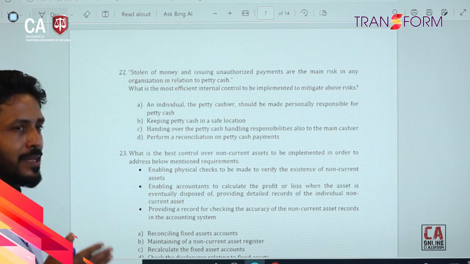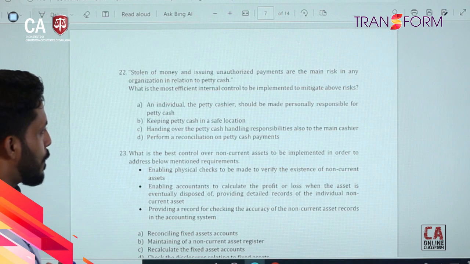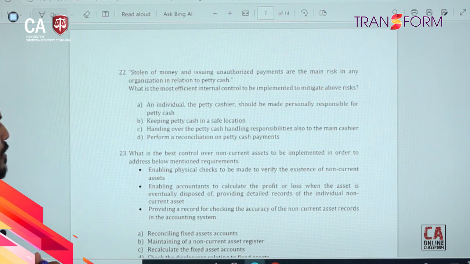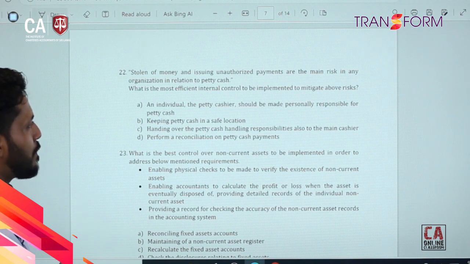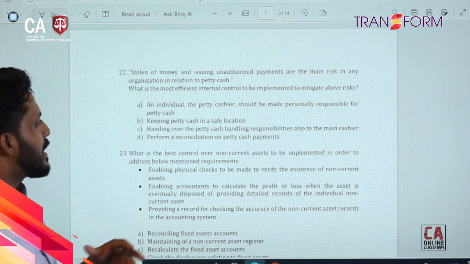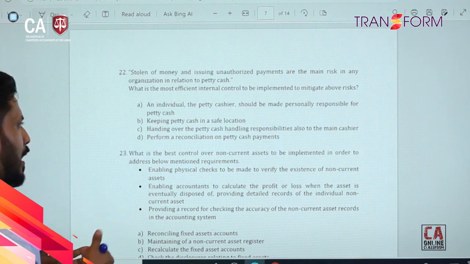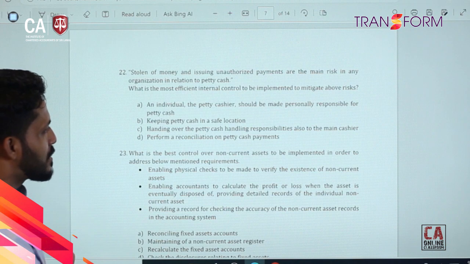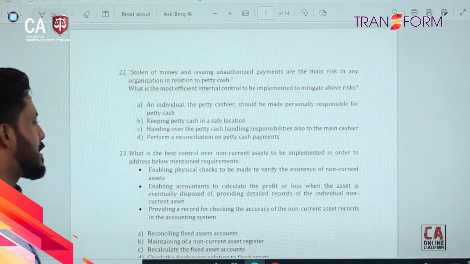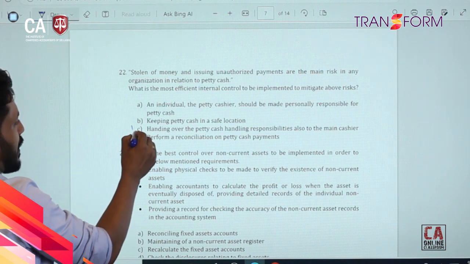So once you are having a petty cash balance, what is the appropriate mechanism? An individual, the petty cash cashier, should be made personally responsible for petty cash. Keeping petty cash in a safe location. Handing over the petty cash handling responsibility also to the main cashier. This is an incorrect practice, right?